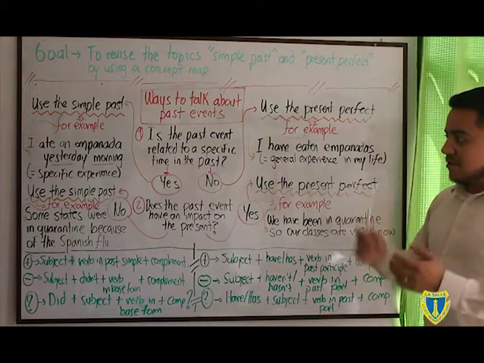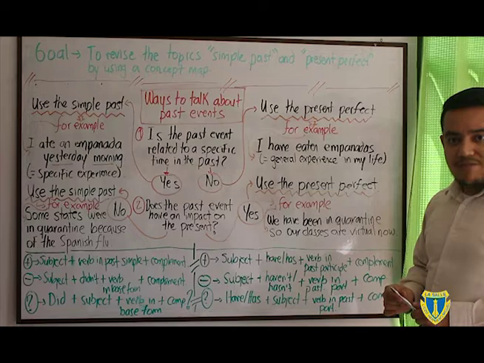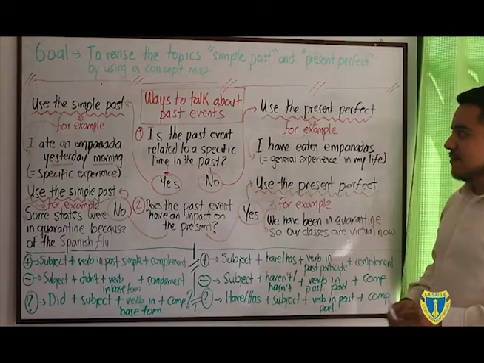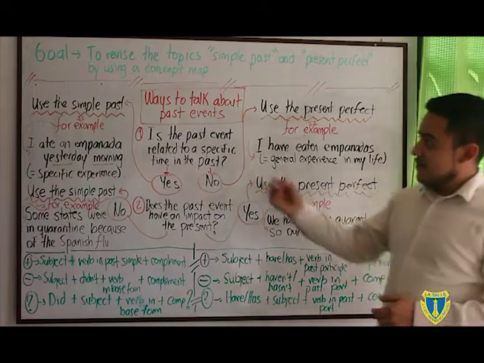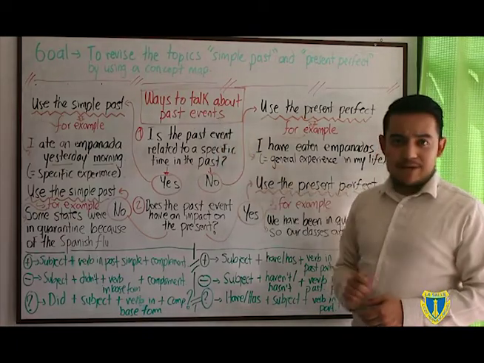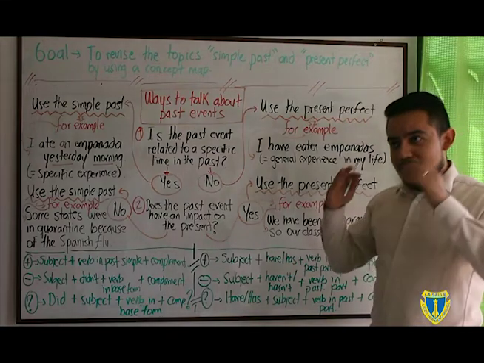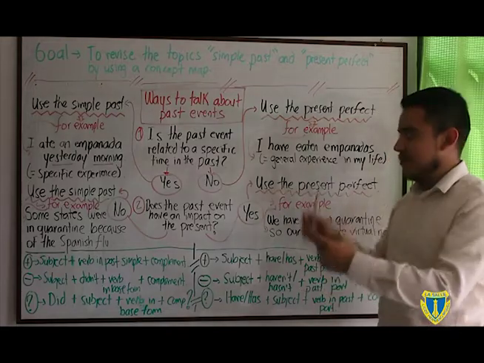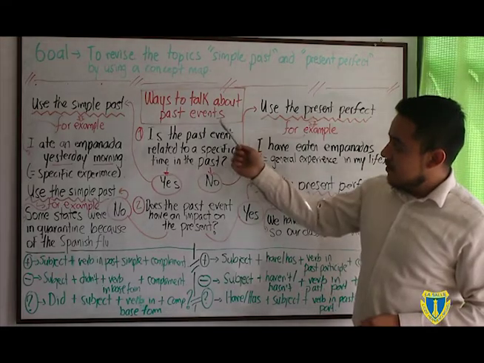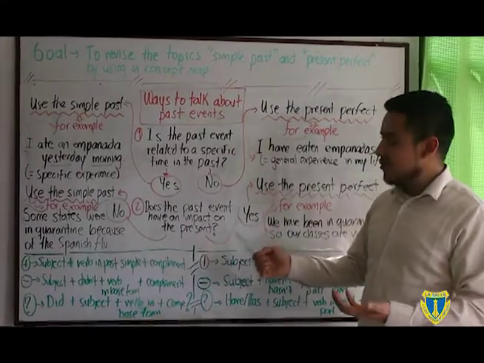The idea is that you try to create your own in order to make sense of this topic. However, I think these are the main points we're going to have in relation to these two topics, okay? So I have titled my concept map as ways to talk about past events, okay? I decided to do it because I want you to think about the functions, what you can do with these two grammar tenses. So in the first place, I would like to pose this yes/no question.